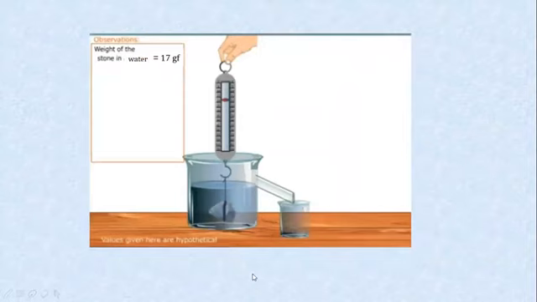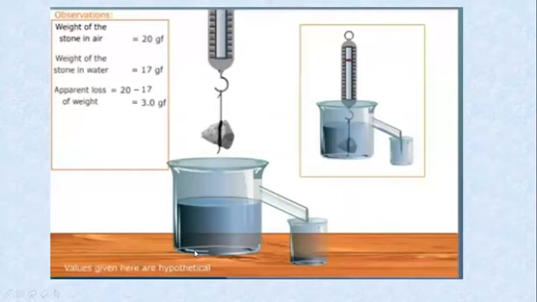Put this stone with the help of the spring balance inside water. Now what is the weight of the stone? It is 17 gram force. And you see some liquid displaced in the container. Okay, we calculated the weight of the stone in air, and weight of stone in water. Difference is 3 gram force.